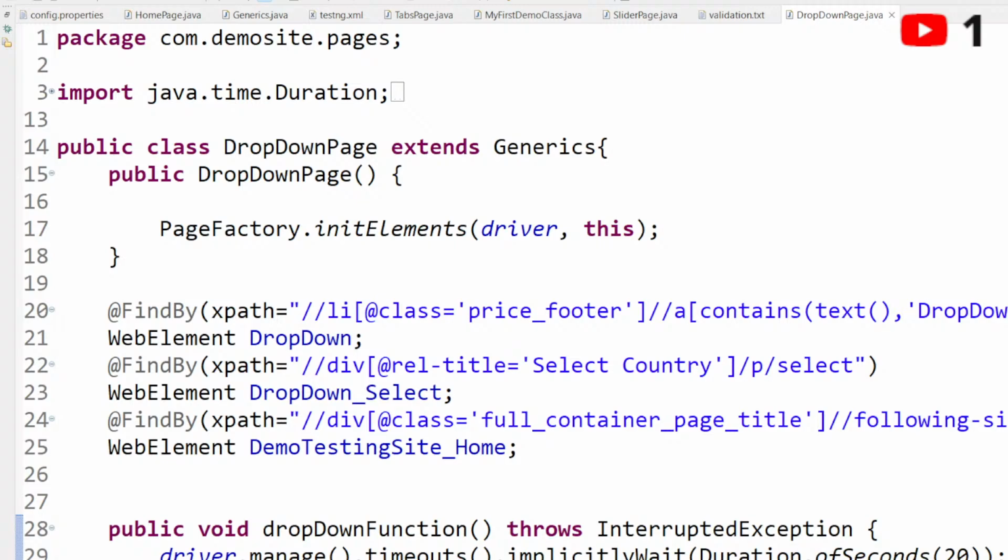Once that is also done, next move into the OOPS concepts. What are the required concepts for an automation test engineer in Java?